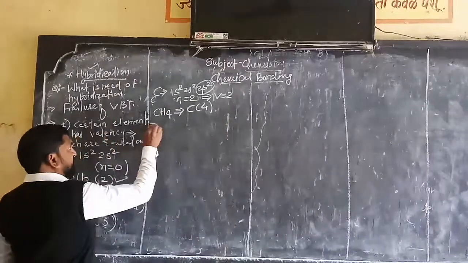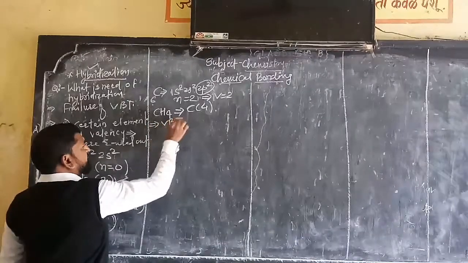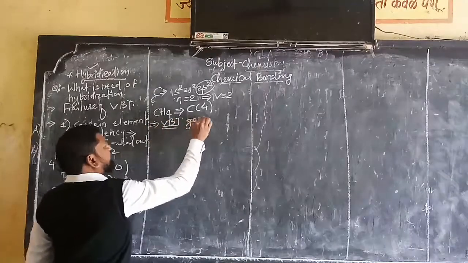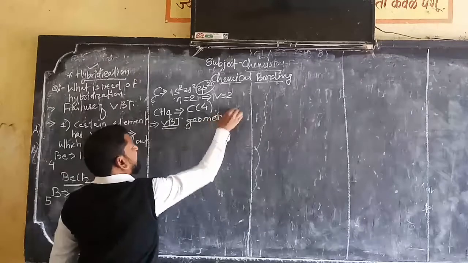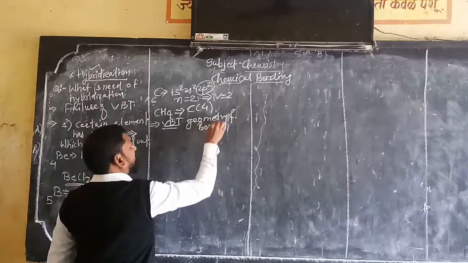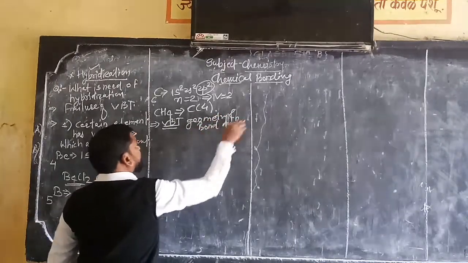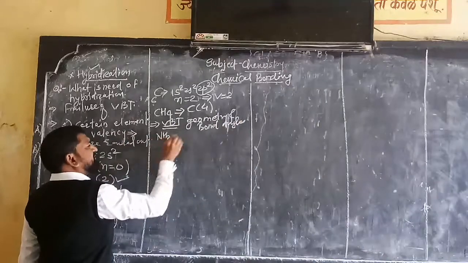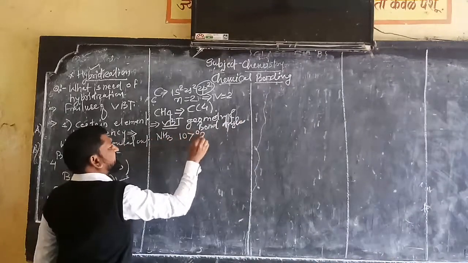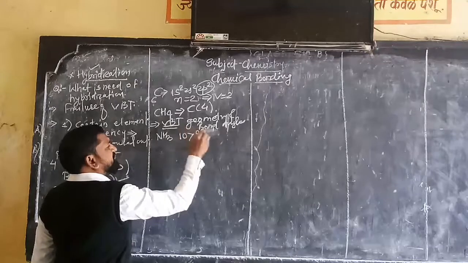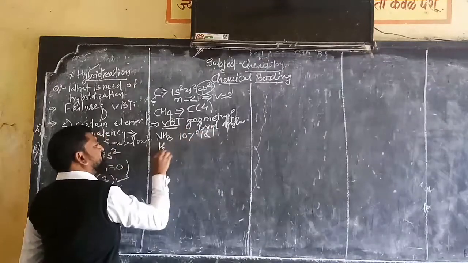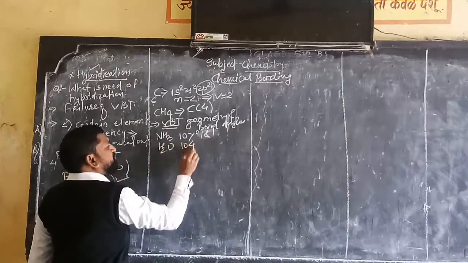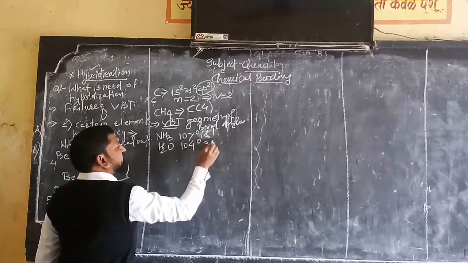Next, VBT fails to explain geometry and bond angles. For example, in ammonia the bond angle is 107 degree 18 minutes, and in H2O the bond angle is found to be 104 degree 35 minutes.